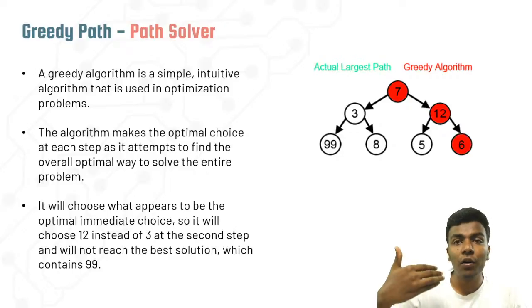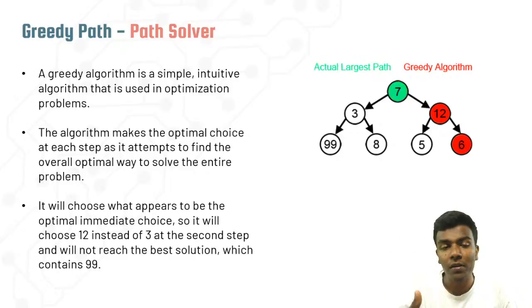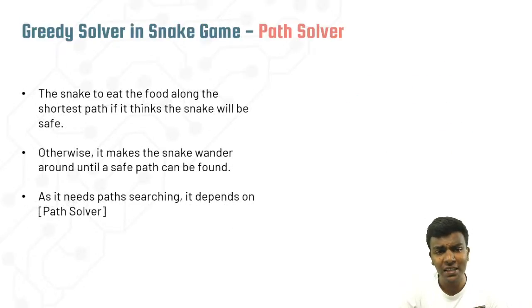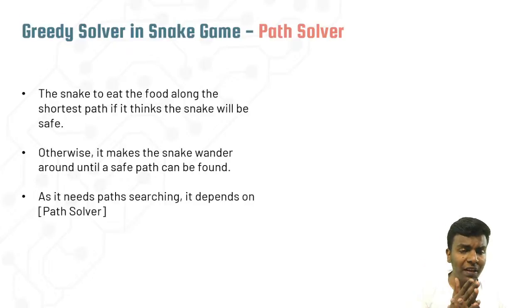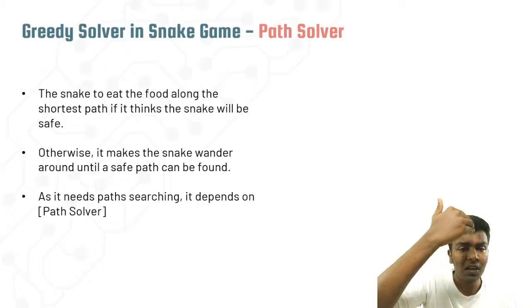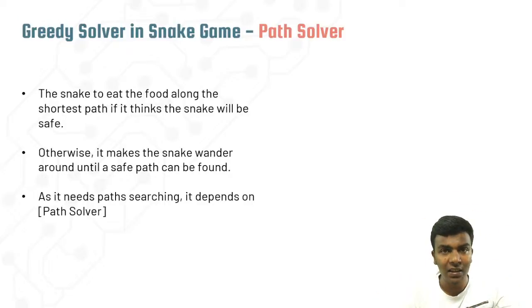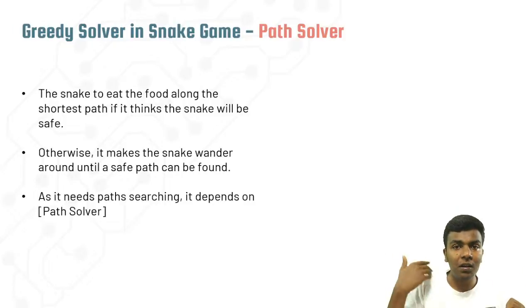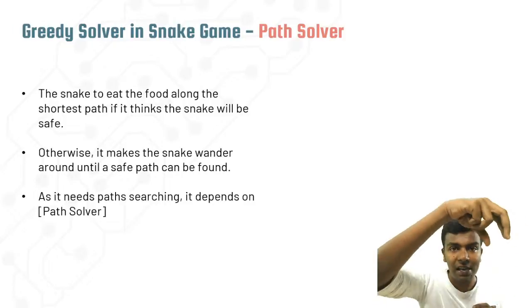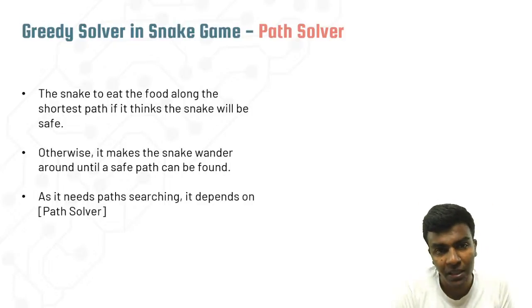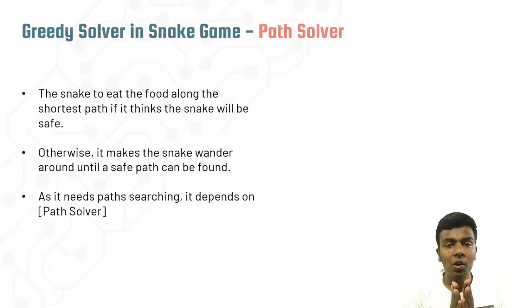Okay, so that kind of difficulty can be overcome with the help of this greedy path solver, while talking about the snake game. So for example, there is an upcoming path. First of all, even if there is an egg here, instead of wandering each and every place, I just want to look for the shortest path if that is the scenario. Okay, so if we are able to go in a straight way, right?